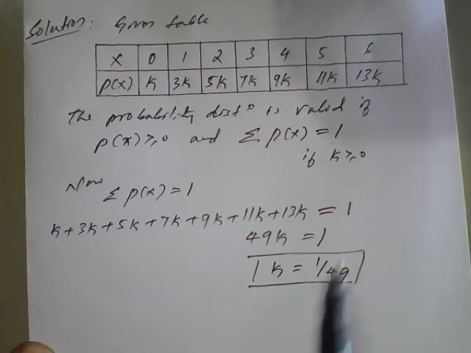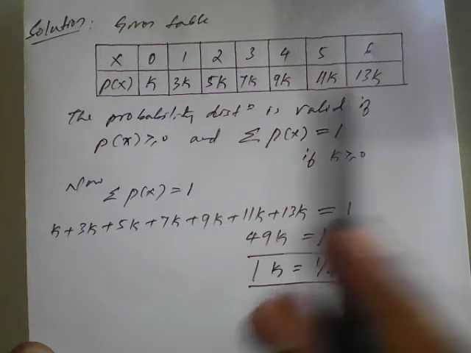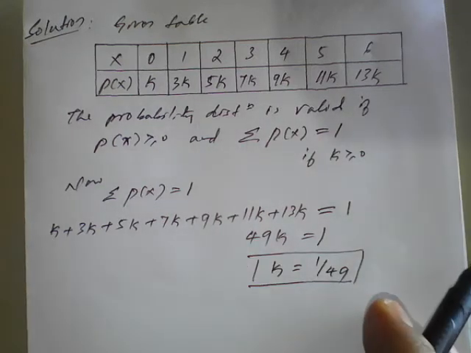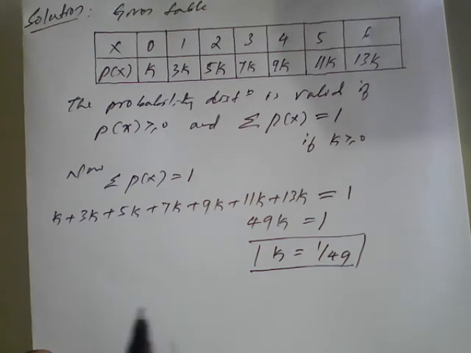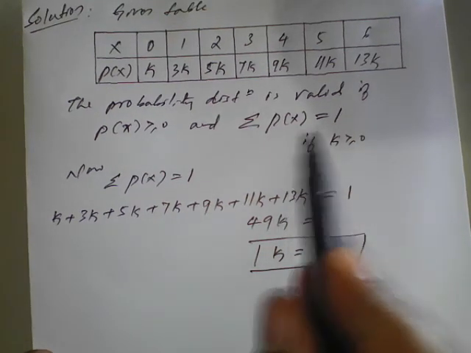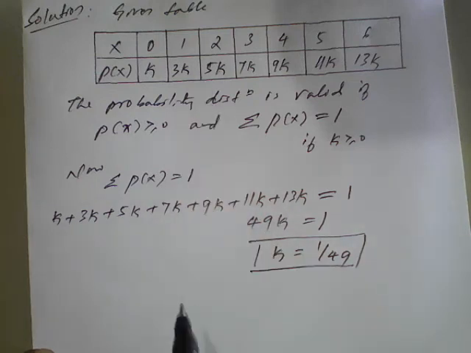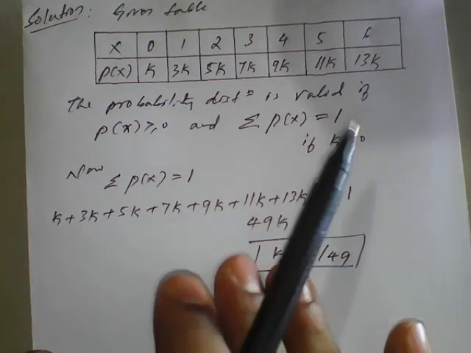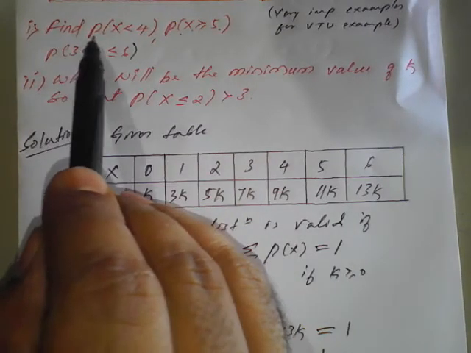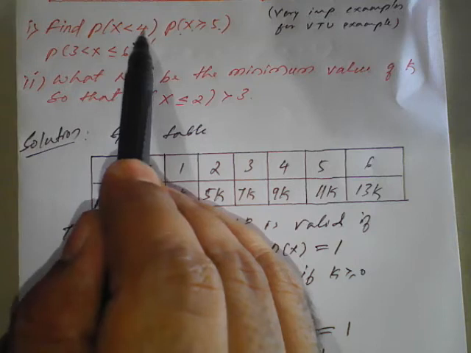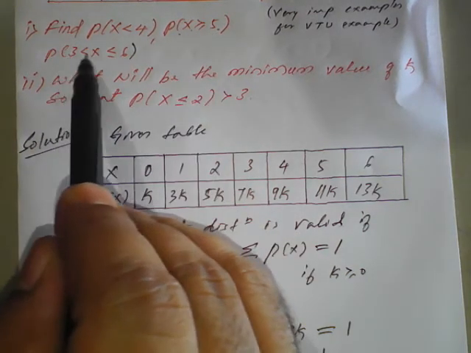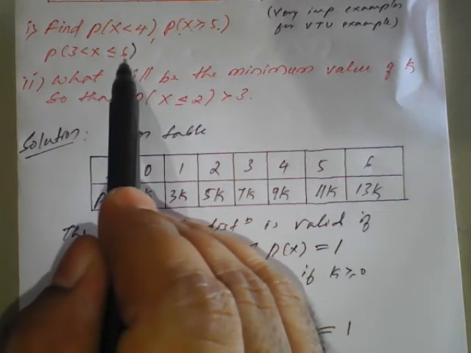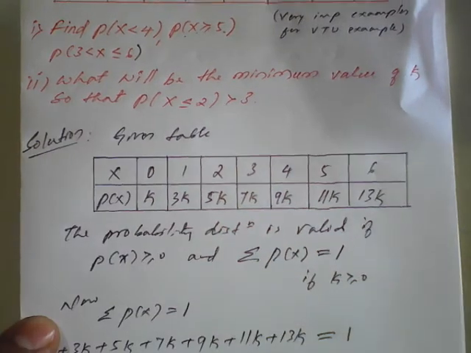Now you check, apply the value of k here, and if you replace the value of k, you will get the value 1 finally. So this condition is satisfied. So we got the value of k. With the help of this value of k, we will find the first result, that is p of x less than 4, second is x greater than or equal to 5, and the third case is x greater than 3 but less than or equal to 6. We'll see them one by one.